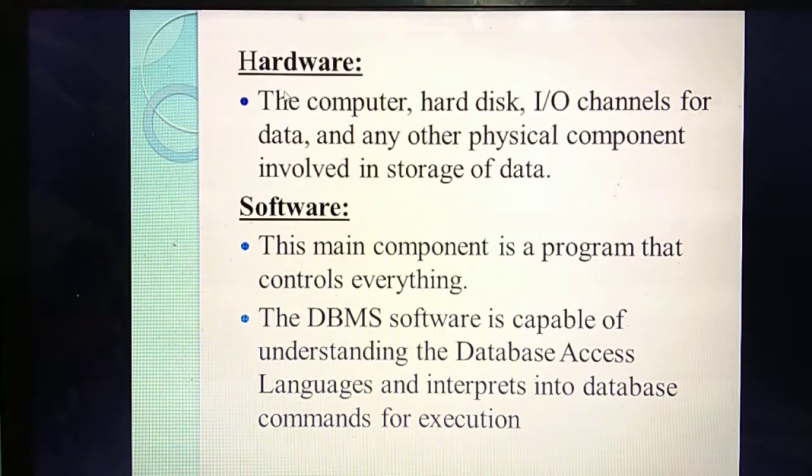By using the software, you can control everything. In computers we say software; in mobile phones we say apps or applications. So this software is the main component to control everything. By using this software, you are able to control all the devices connected to the computer.